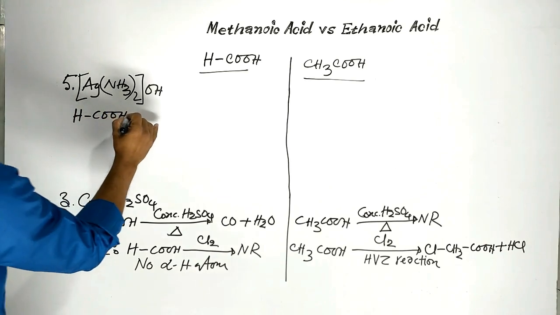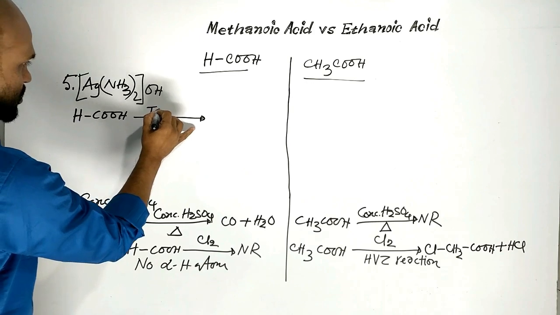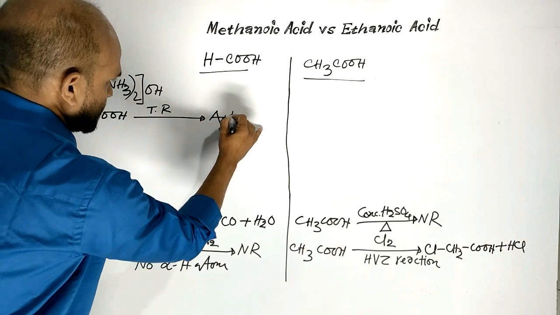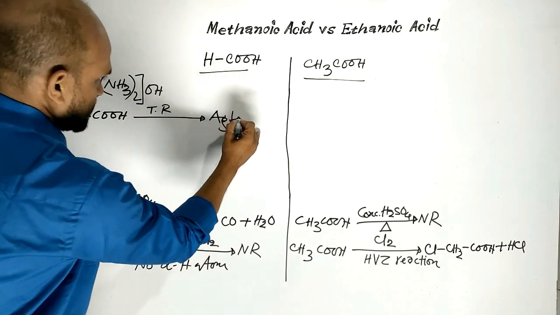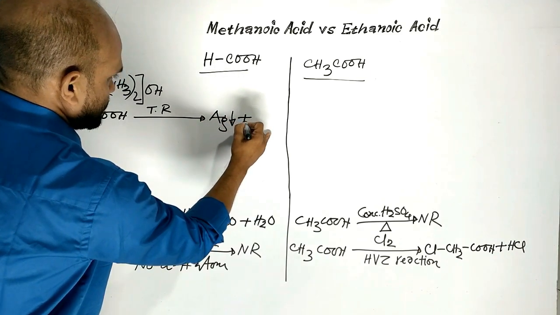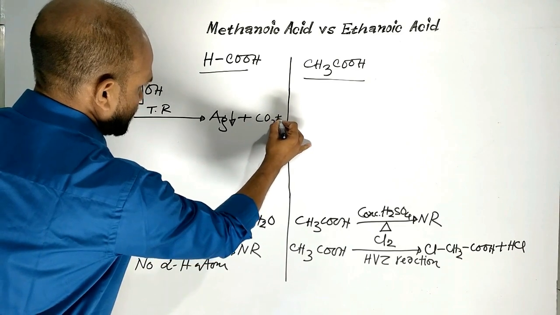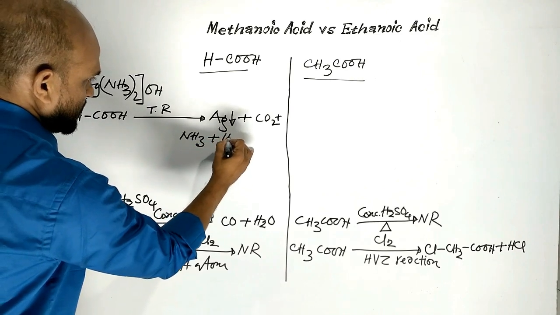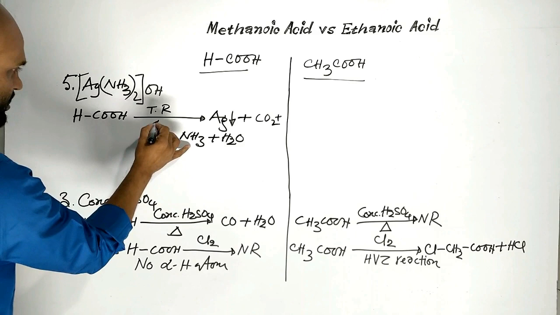That is why it can reduce Tollens reagent to silver, which deposits as precipitate, that is silver mirror, and byproducts are carbon dioxide, ammonia, and water. The reaction is conducted by heating,